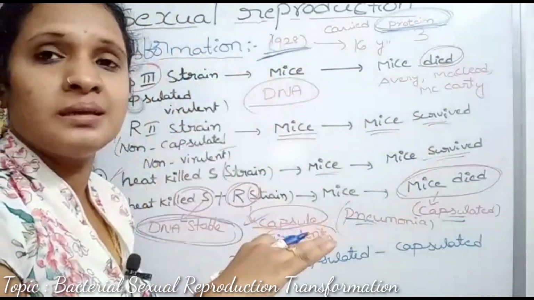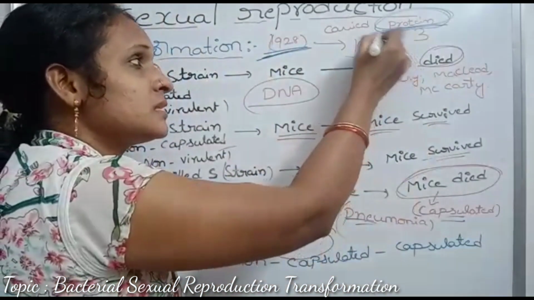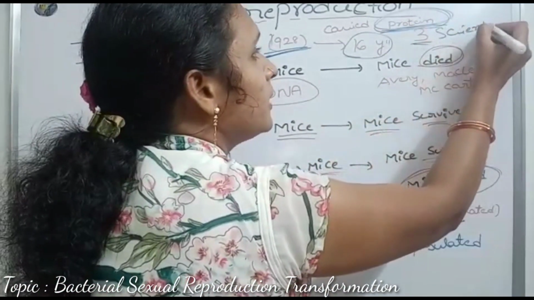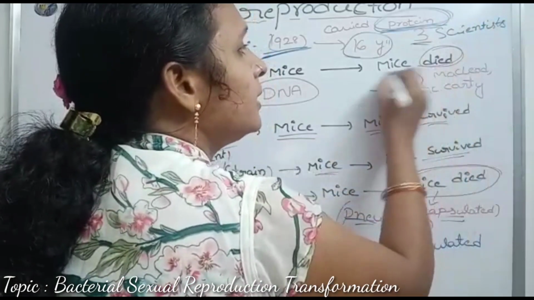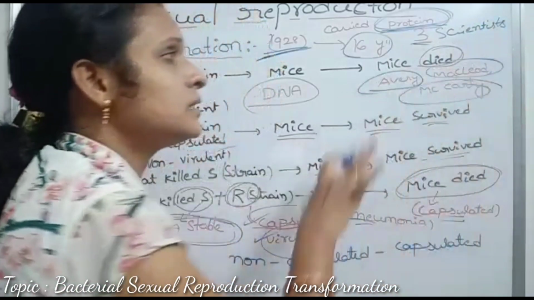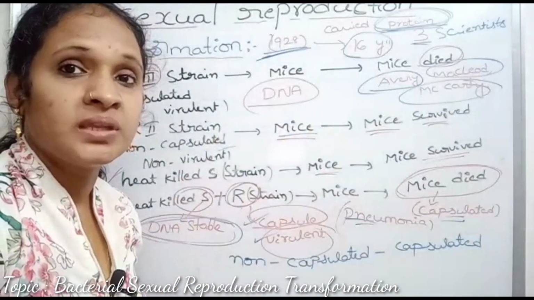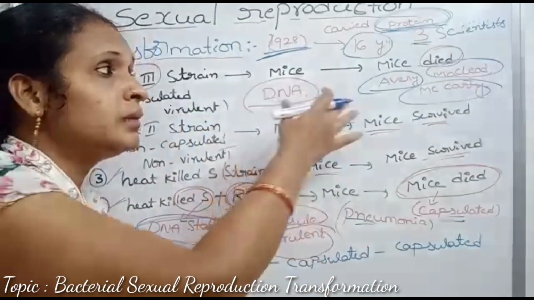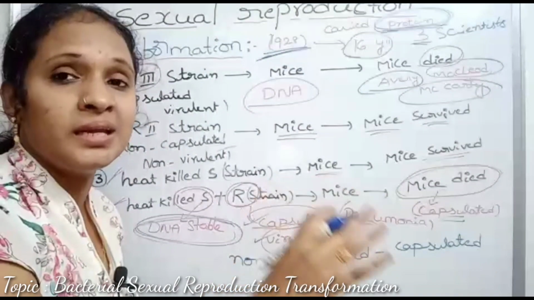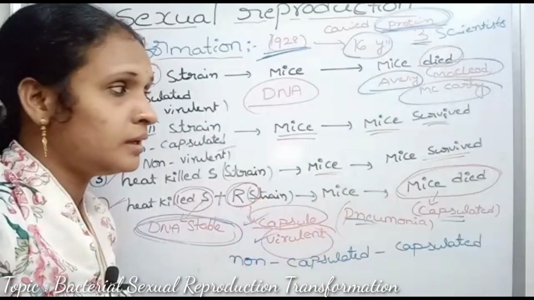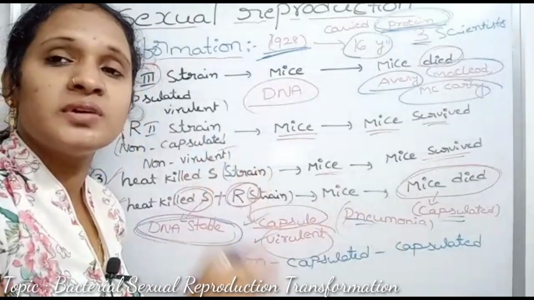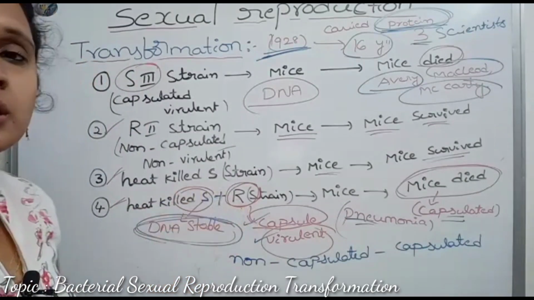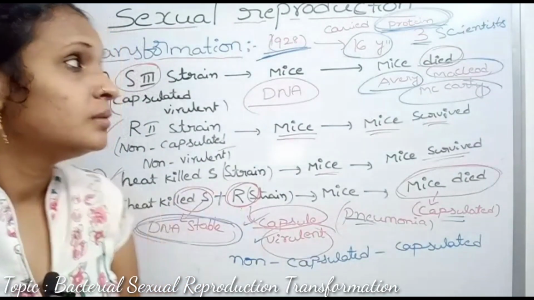Many years later, at most 16 years later, three scientists, Avery, MacLeod and McCarty, continued the same experiment of Griffith and experimentally proved that DNA is the heritable material. This experiment is the first evidence of DNA as the genetic material. So here the transformation procedure is completed.